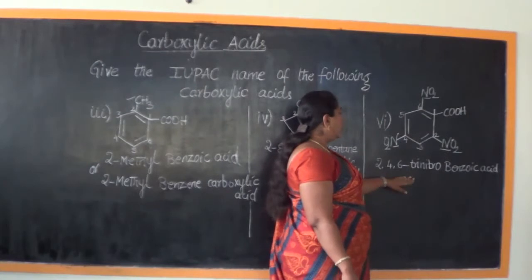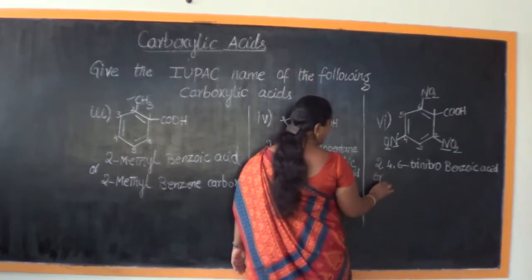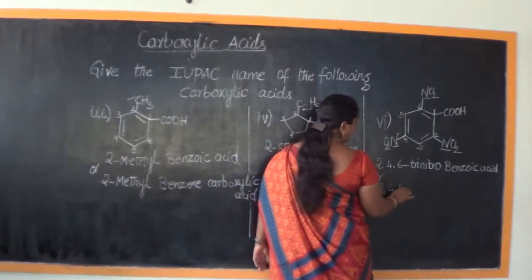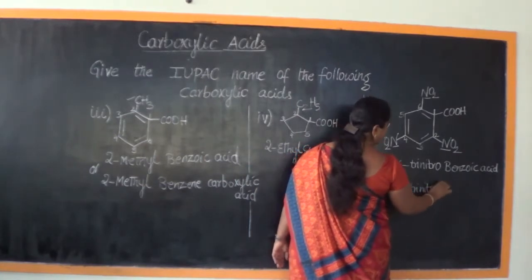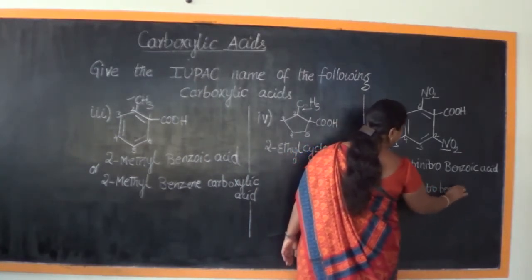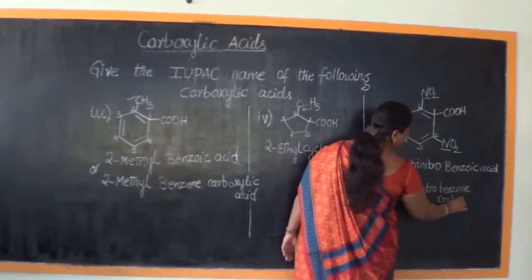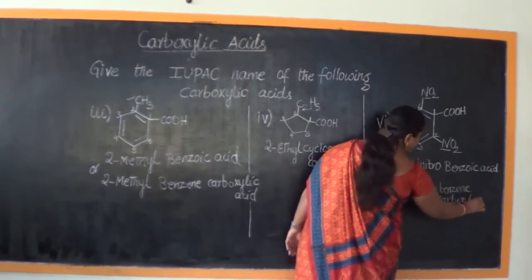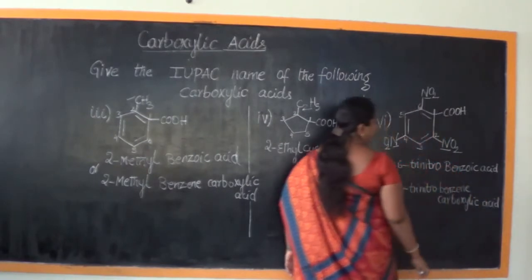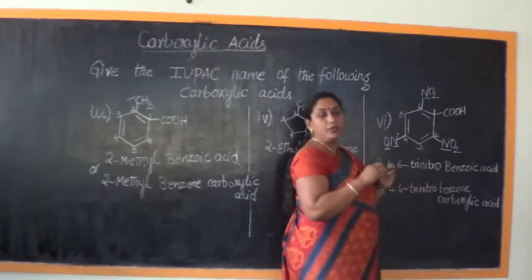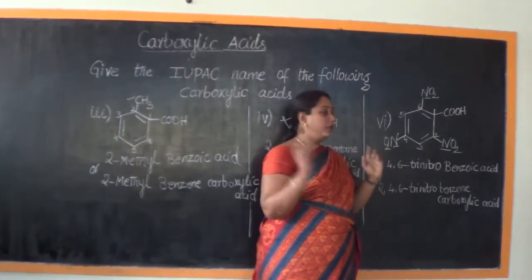2, 4, 6 trinitrobenzoic acid, or else you can also call this as 2, 4, 6 trinitrobenzene carboxylic acid. Since I do not have enough space, I am writing it in the next line. When you are doing the nomenclature, please see to it that you do it in the same line.